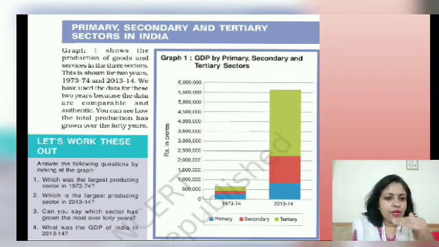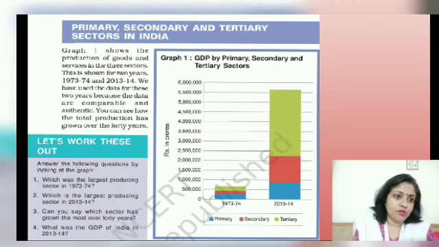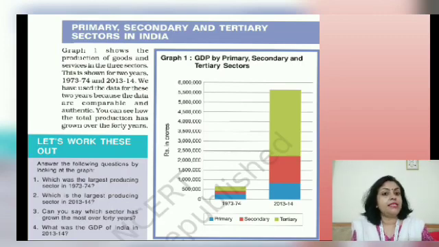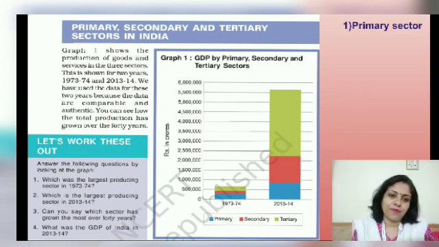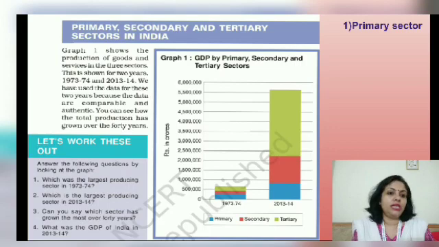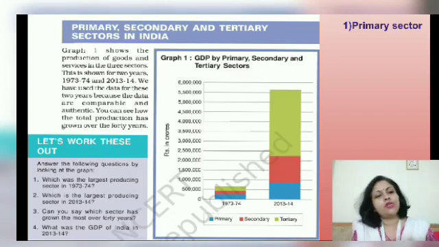Now when we do a comparison between the three sectors, when you see it in the graph, you will see that the blue is of the highest proportion. So what conclusion can you come to? We can come to the conclusion that the largest producing sector in 1973-74 was the primary sector. Then let's come to the second bar, where again the blue, red and green total gives us the GDP for the year 2013-14. Now here again you will see that there is a growth in the primary, a growth in the secondary as well as a growth in the tertiary sector.